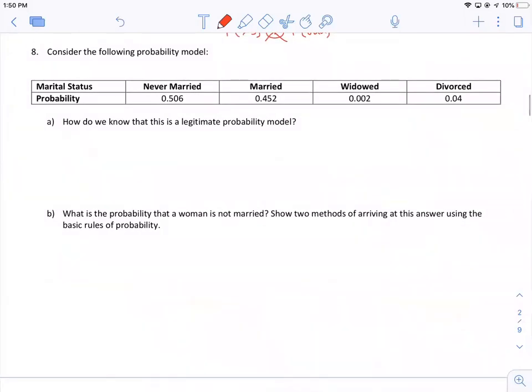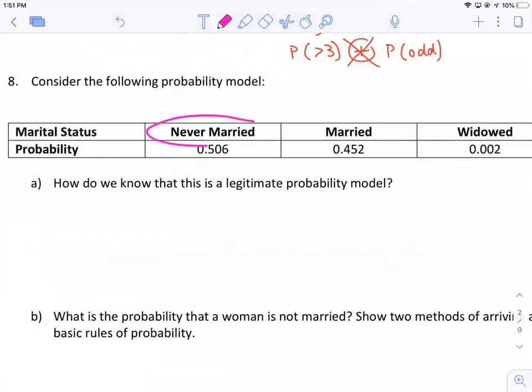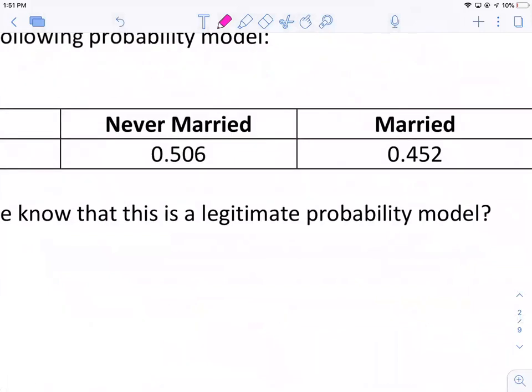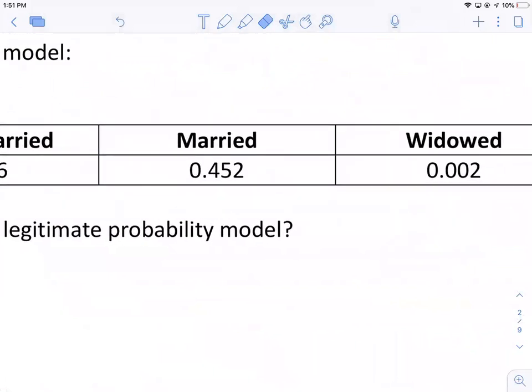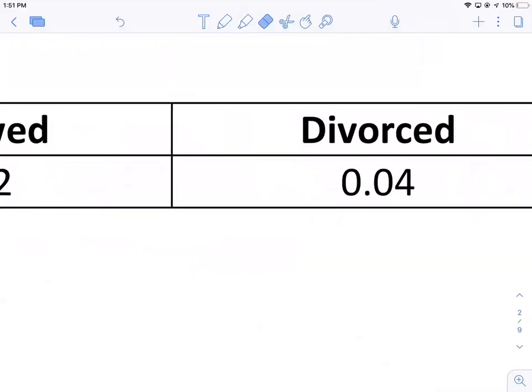Well, so number 8 here, how do we know that this is a legitimate probability model? So the probability someone is never married is 0.506. And by the way, that is 50.6%, right? Just multiply by 100 to get a percentage. Chance someone is married is 45.2%. So chance someone is widowed is 0.2%, less than 1%. And chance someone is divorced is 4%.